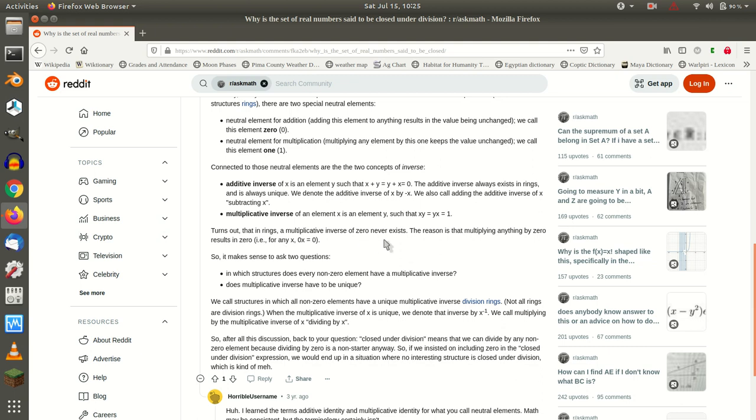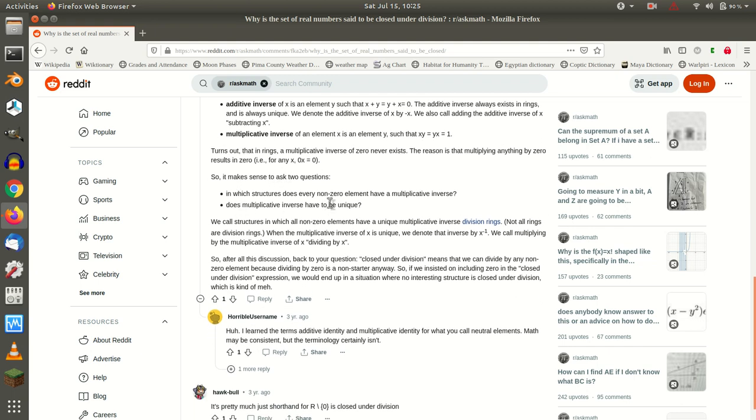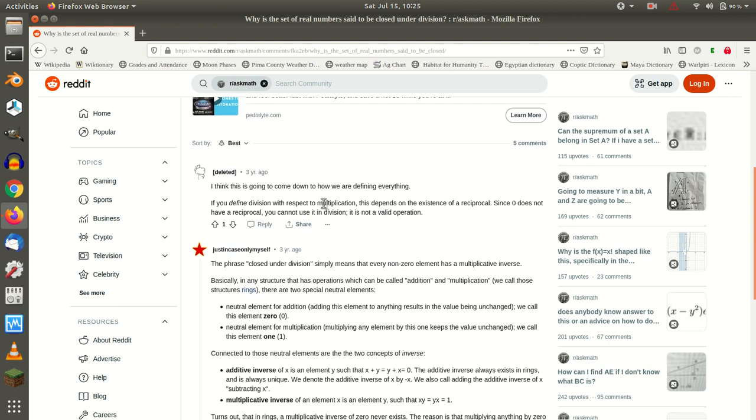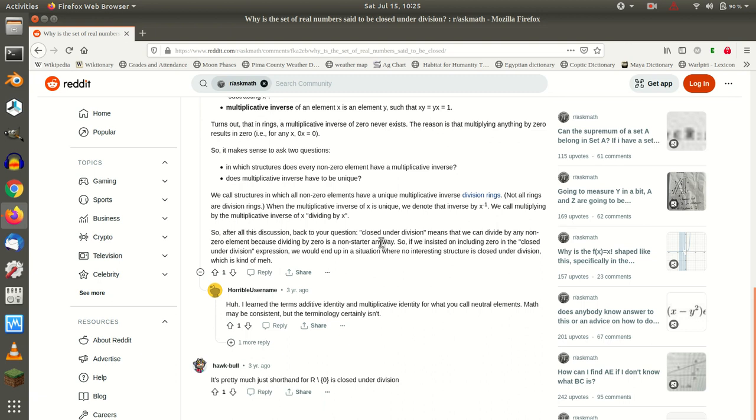Turns out that in rings, the multiplicative inverse of 0 never exists. The reason is that multiplying anything by 0 results in 0. So, it makes sense to ask two questions. In which structures does every non-zero element have a multiplicative inverse? Does multiplicative inverse have to be unique? Okay, so here he's taken that philosophical pill, but he's also explaining in some detail why it sort of makes sense that we should. I disagree with him that we should.